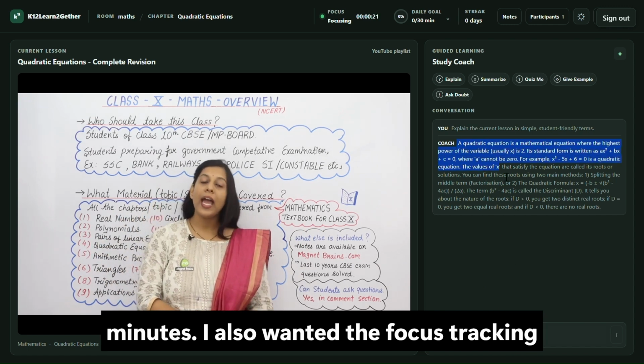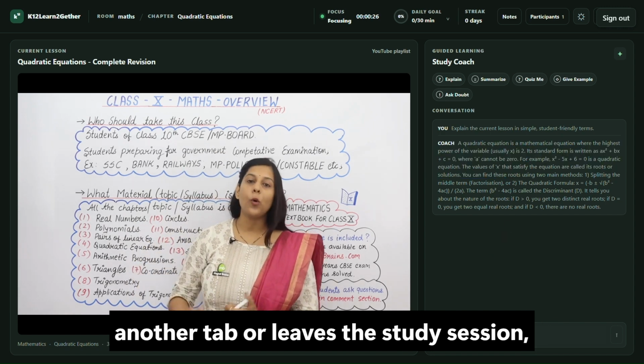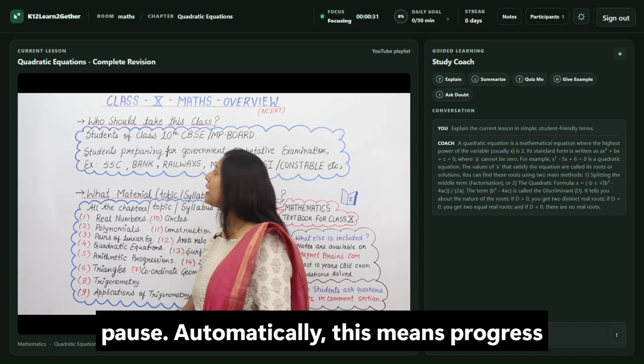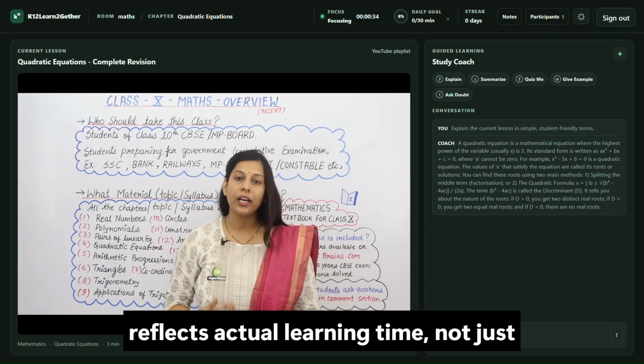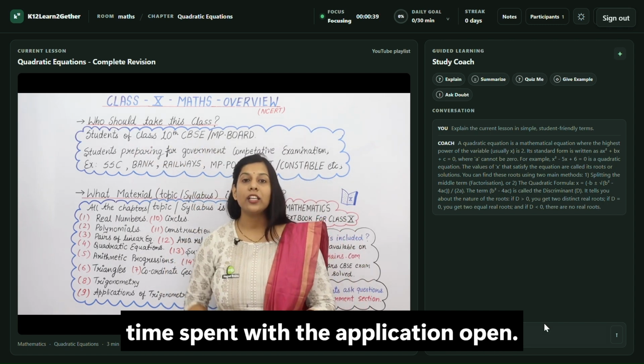I also wanted the focus tracking to be genuine. If a student switches to another tab or leaves the study session, both the lecture and the focus timer pause automatically. This means progress reflects actual learning time, not just time spent with the application open.